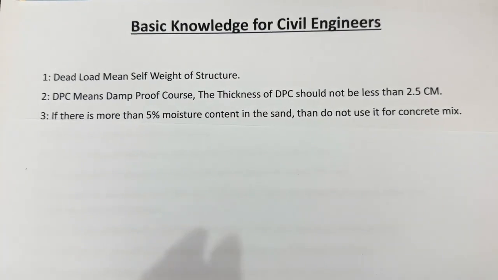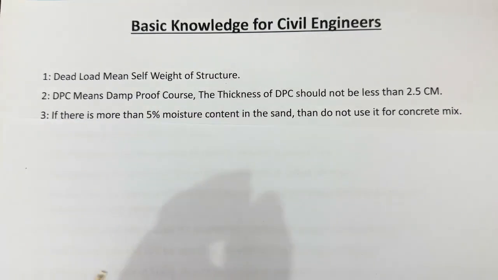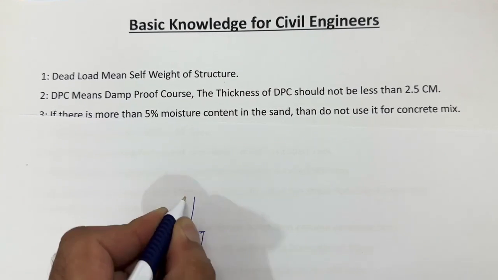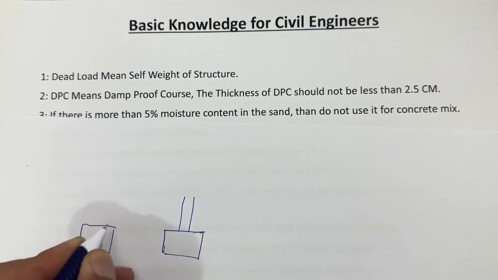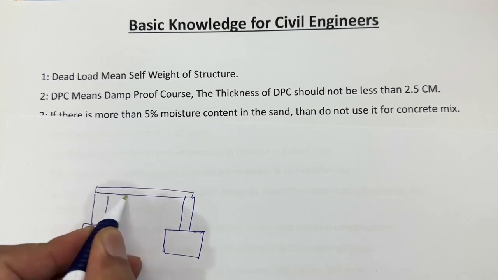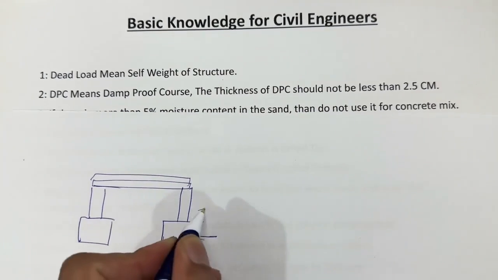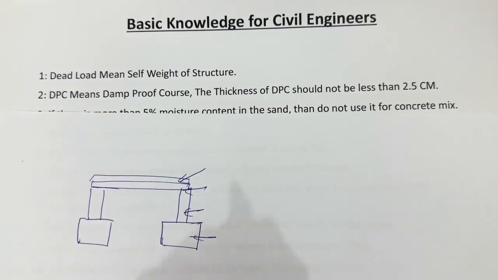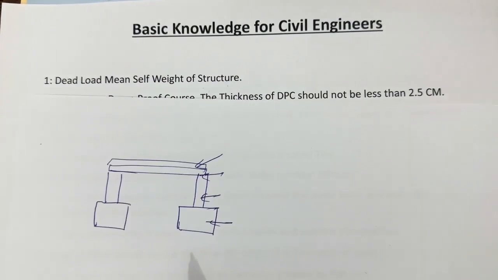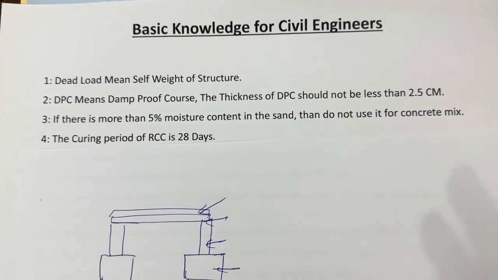Guys, you can see the first one in basic knowledge: dead load means the self weight of the structure. What does it mean? Suppose we have a footing. On the top of this, these are the columns, and this is another footing, and these two are columns. On the top of this, this is a top beam, and this is an RCC slab. So it means the weight of footing, weight of column, weight of beam, weight of slab. It is called the self weight of the structure. So dead load means self weight of the structure in RCC construction, or you can say in any construction, self weight is called structure load.